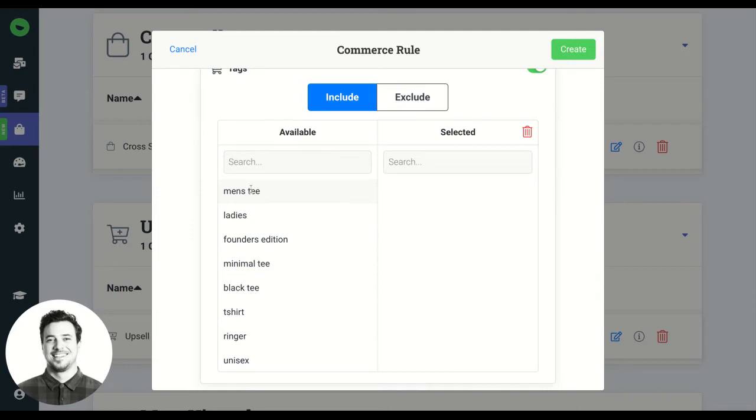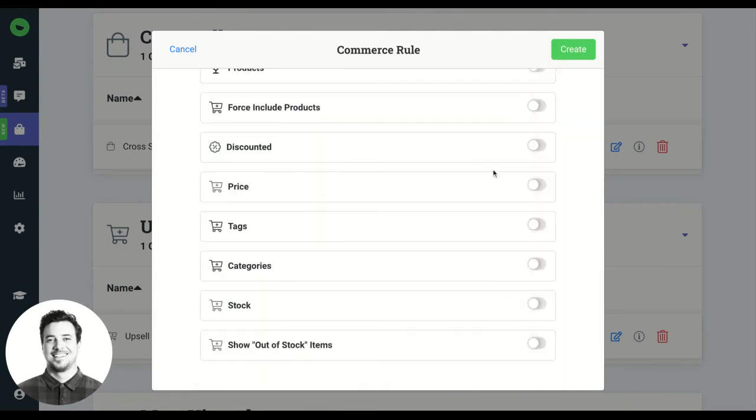Most commonly we'll see people use tags and categories. So this pulls in your Shopify tags, and you can say, I only want to include these tags in this cross-sell promotion. Now, you could also do categories. That's another very popular choice there. And then out of stock items too.